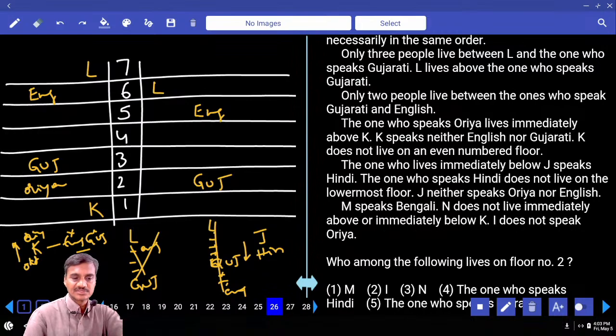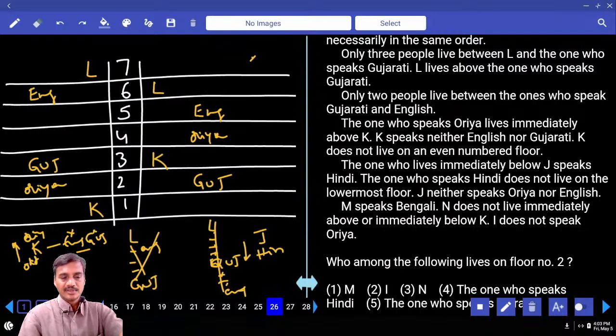And in the next case, K cannot be on the 7th floor, cannot be on the 5th floor, and cannot be on the 1st floor. Hence, K must be on the 3rd floor. K is here, the one who speaks Oriya must be here. Next one, J and Hindi. The one who speaks Hindi is immediately below this J, and possibilities were more.